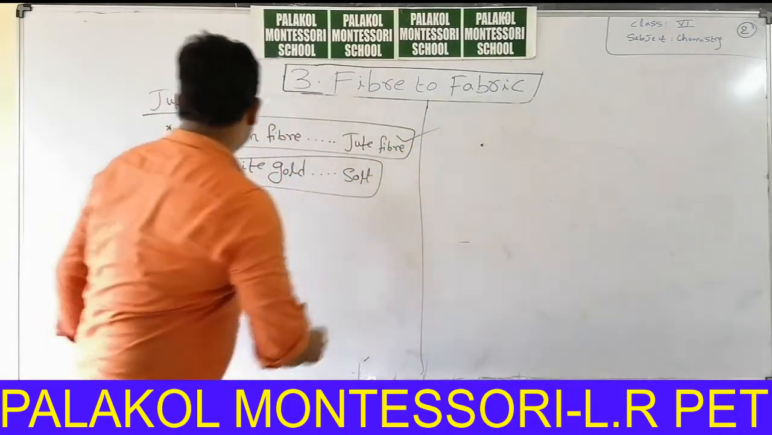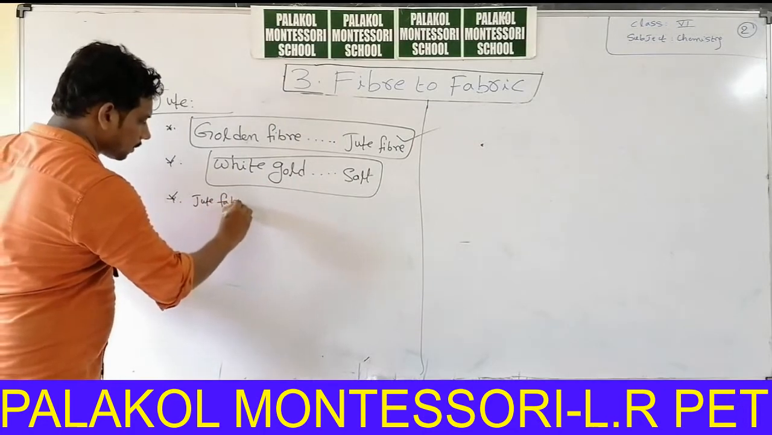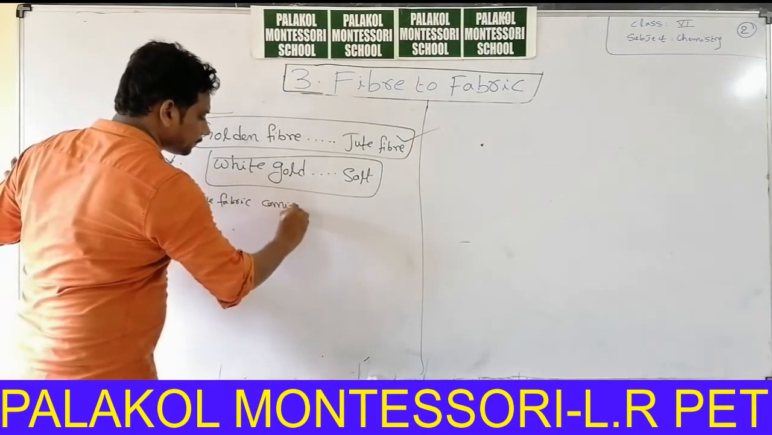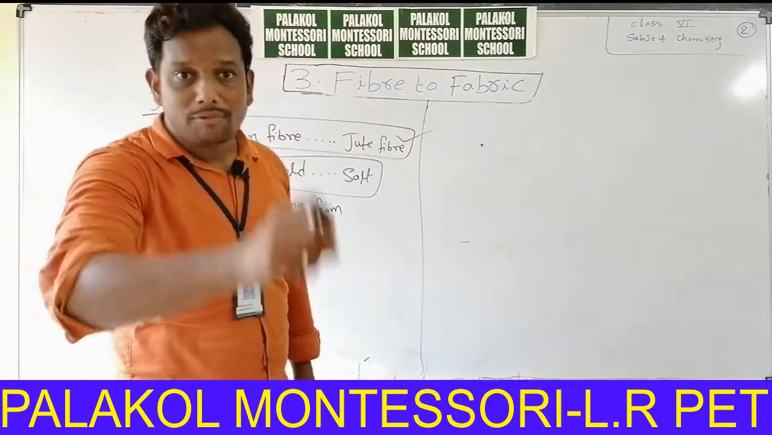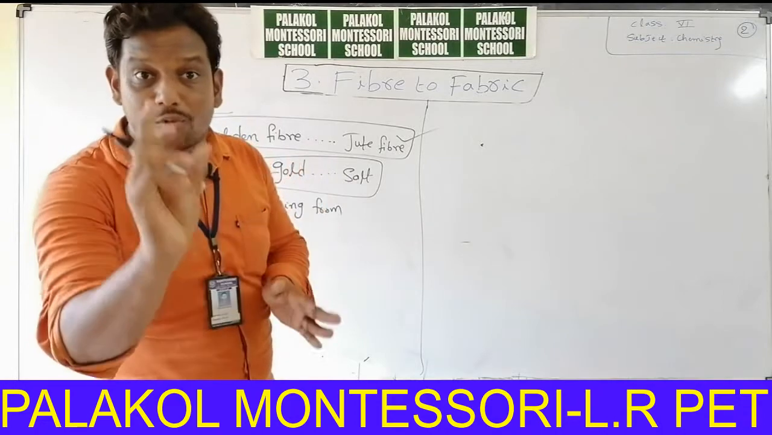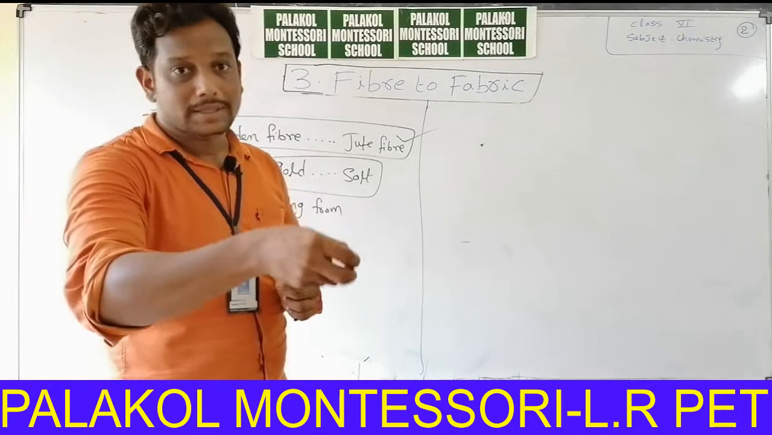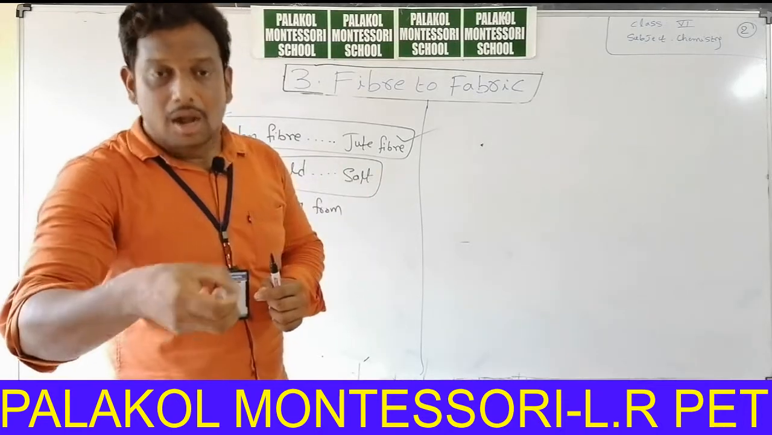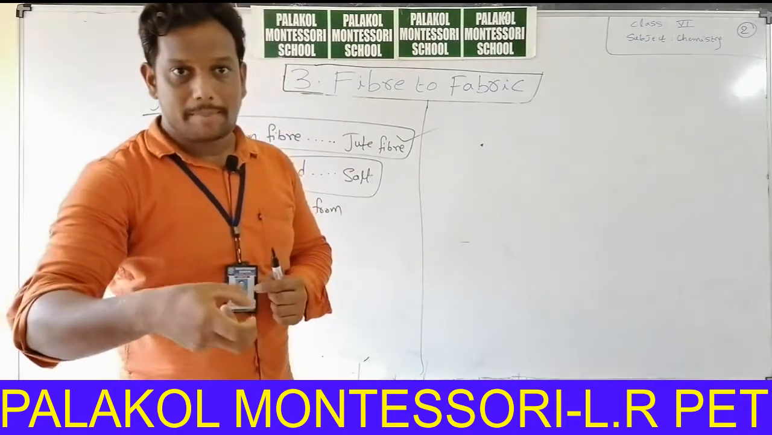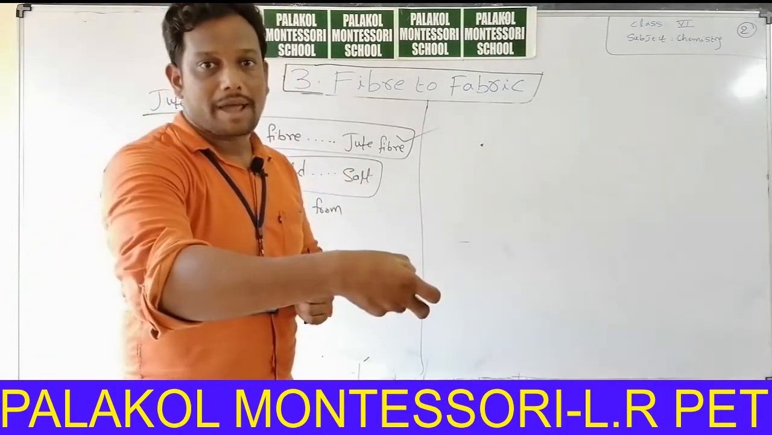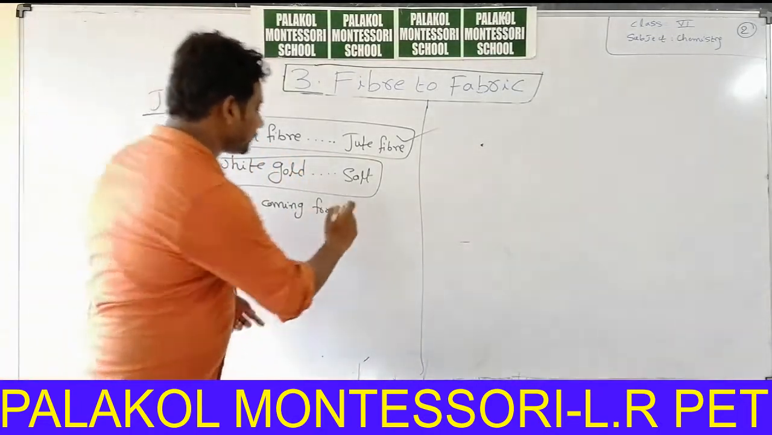Okay, again I will explain jute. Jute fabric is coming from the stem of jute. Cotton fabric is coming from the fruit of the plant. That means it comes from fruit. In fruit, cotton balls are there. From cotton balls we can collect cotton fiber. On spinning we can convert cotton fiber into cotton fabric. On weaving we can convert cotton fabric into cotton cloth. Like that, jute fabric is coming from stem.